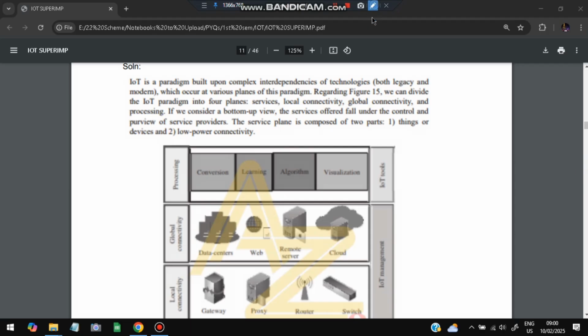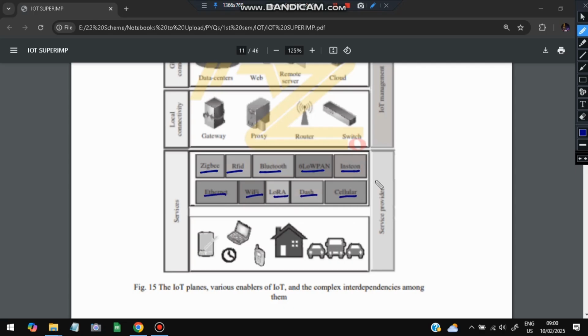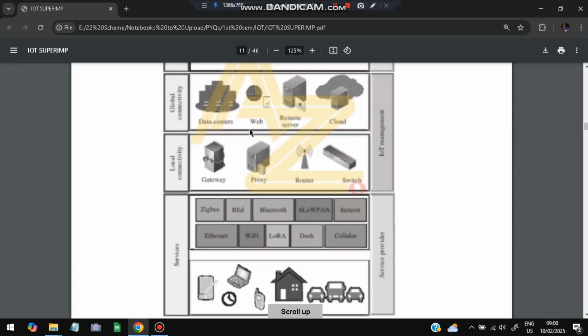Okay, so let's have a look at this diagram. We have to make this diagram. First comes the services layer. In the services layer, we have the protocols such as Zigbee, RFID, Bluetooth, 6LoWPAN, INSON, Ethernet, Wi-Fi, LoRa, and cellular. All these are the small networks which are present. The network part will be there in the service layer, as well as the devices which we need to connect. These two things will be there in the service layer, and above that will be the local connectivity, which